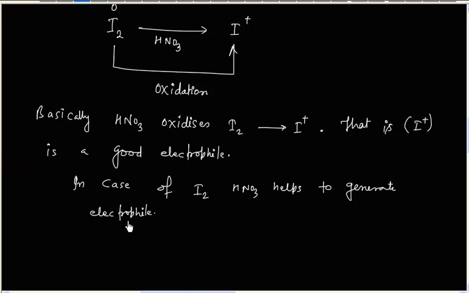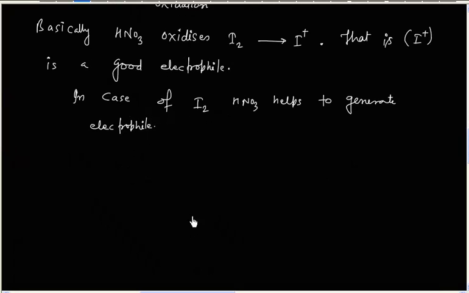So important point, chlorination, bromination you can do by direct method, but whenever you have iodination and fluorination, you have to use indirect method. And in case of fluorination, you have to use diazonium cation and HBF4. In case of iodination, you have to use HNO3 as an oxidizing agent.